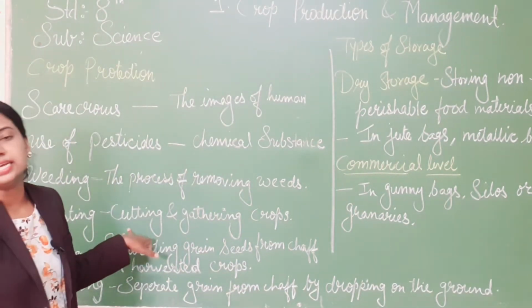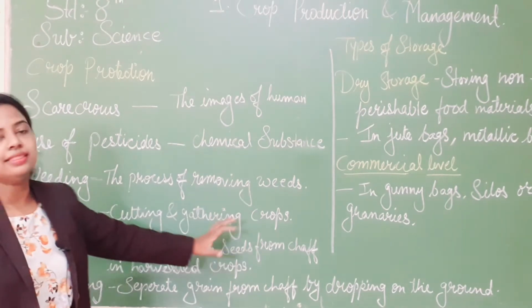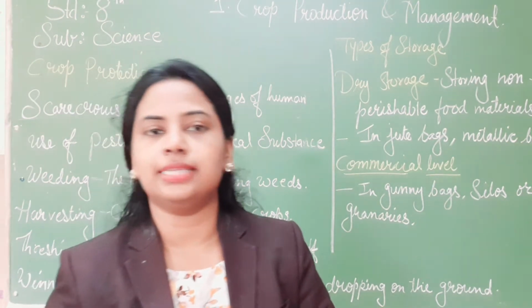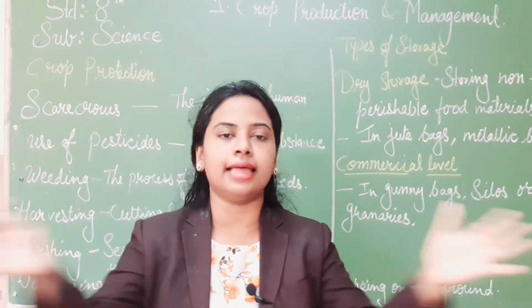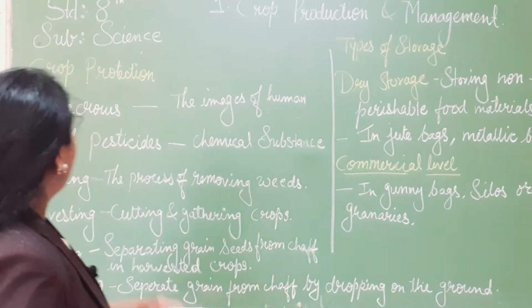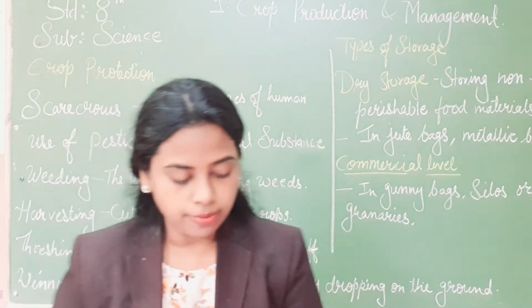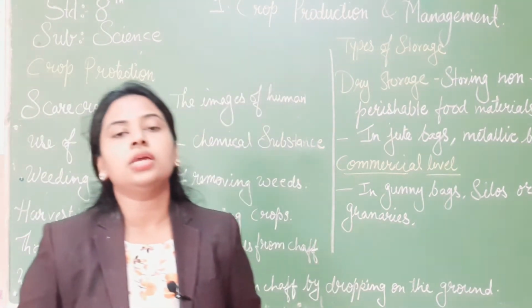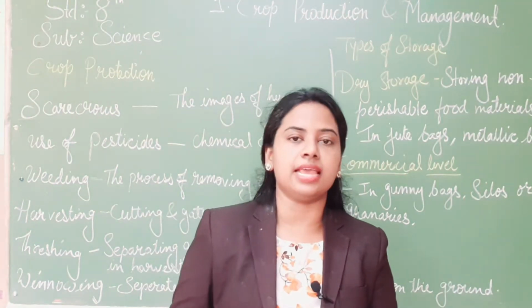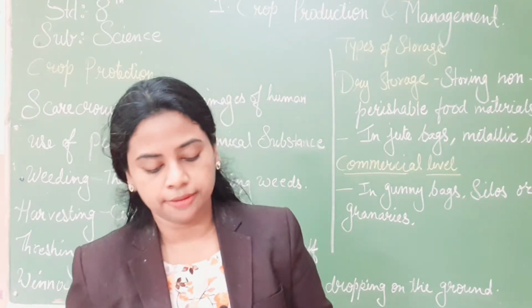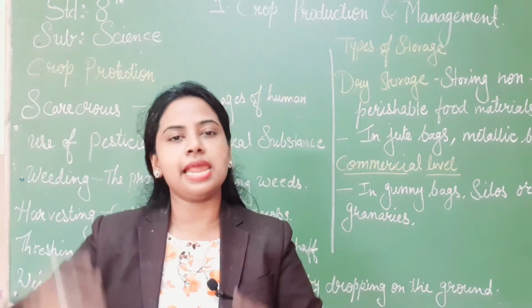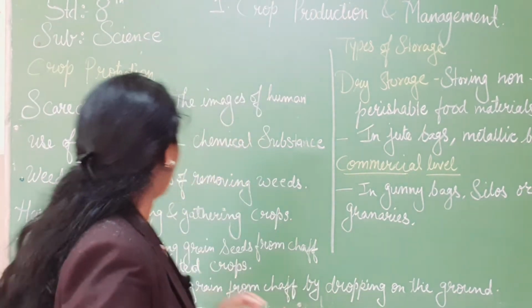Next is harvesting. Harvesting means what? Cutting and gathering crop. After your yield is ready to harvest, cutting and gathering of a crop is nothing but the harvesting process. You can come to your page number 9. It is shown there how it is harvested. In previous days we used a sickle to harvest the whole crop, like you put on laborers and everything, they harvest all the crops.